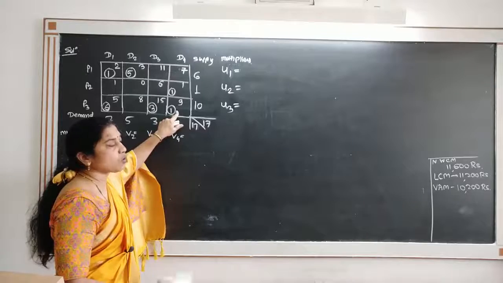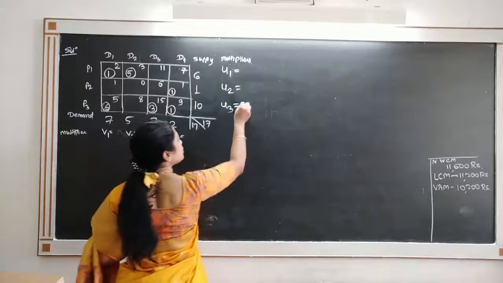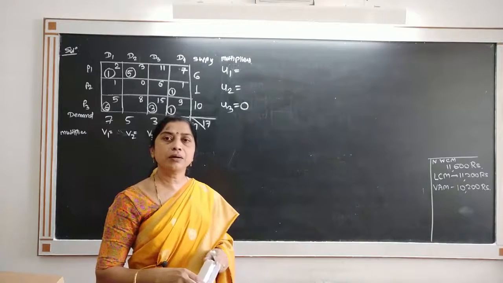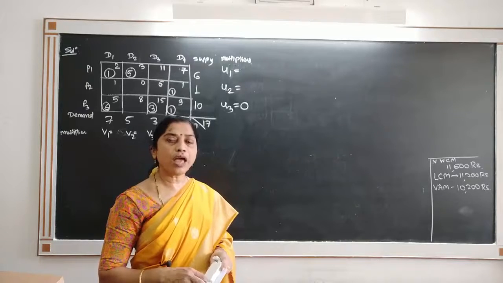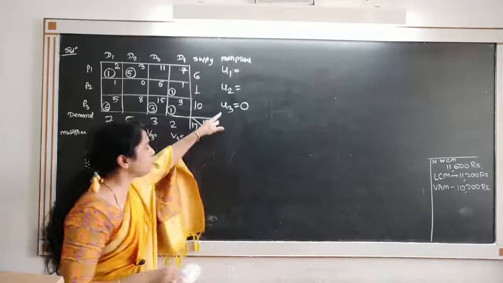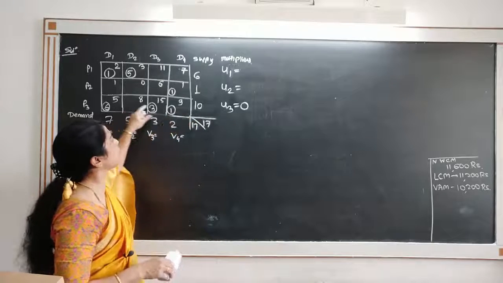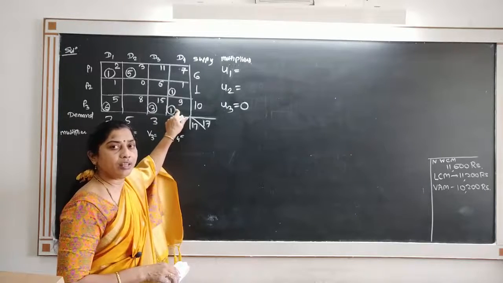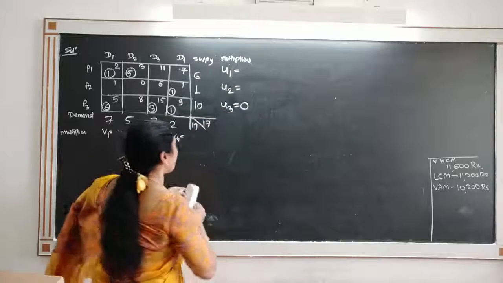Because the number of allocations is more in this row, I will assume u3 is equal to 0. One can assume any multiplier to be 0, but if you assume 0 for the multiplier which corresponds to the row or column having the maximum number of allocations, it gets easy to find all the other values. Therefore I will put u3 equal to 0.